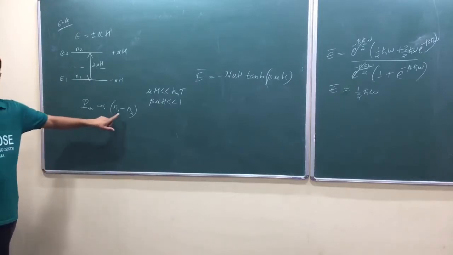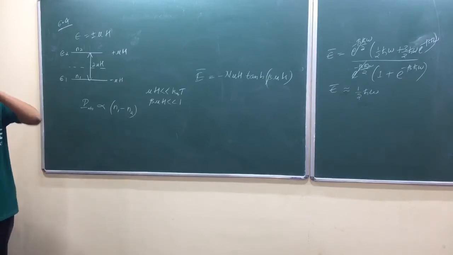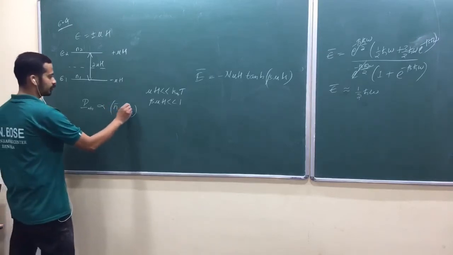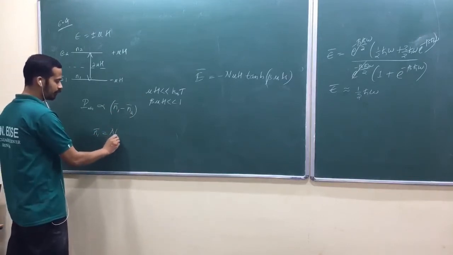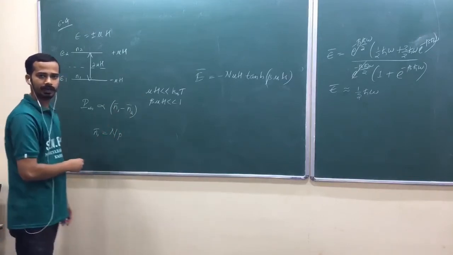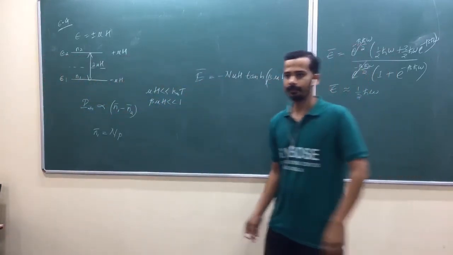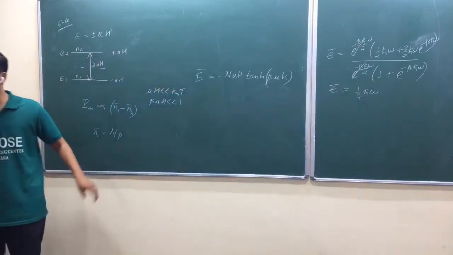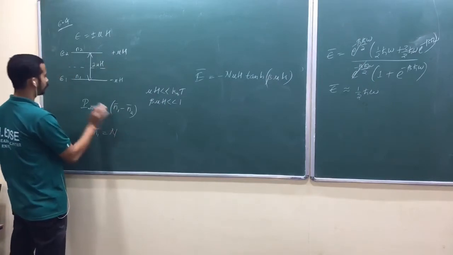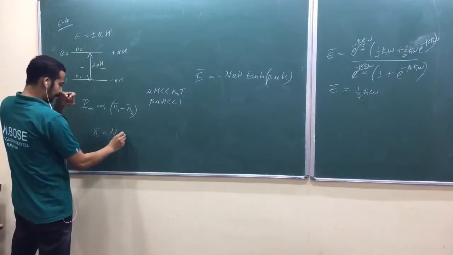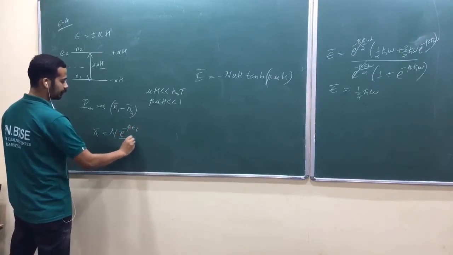Actually, this should be the mean value. If you take the mean value, how do you find the mean n1? Total number times the probability of occupation of that level, am I right? Our random walk problem. This is again given by the Boltzmann law, our canonical distribution law. What is the probability of occupation of this level? e raised to minus beta E1 divided by Z.